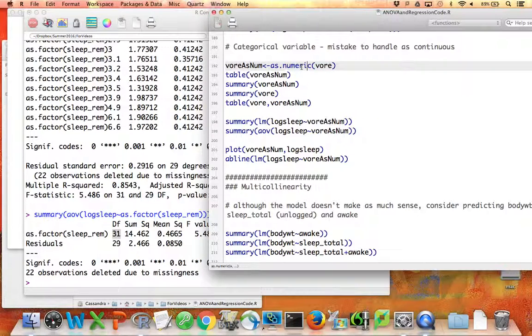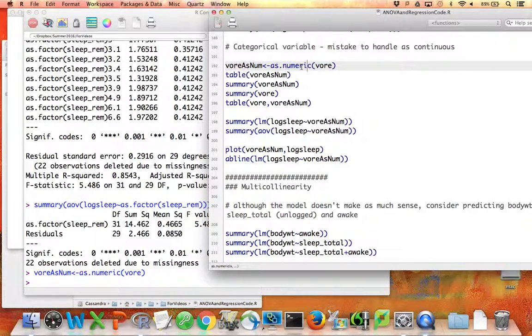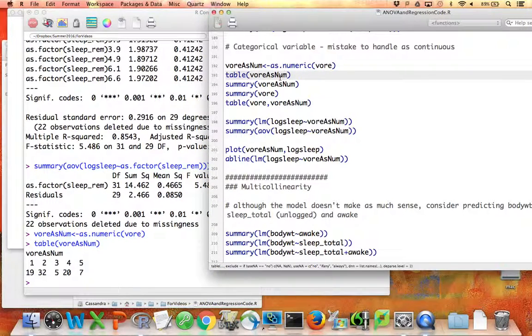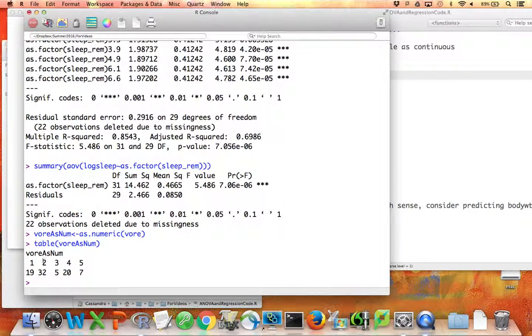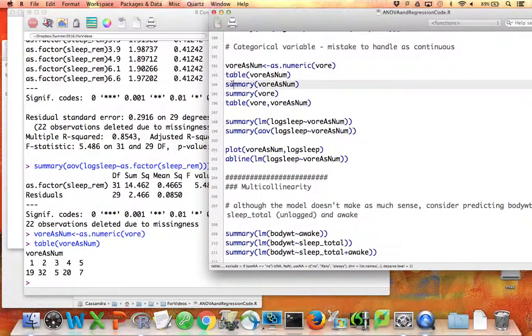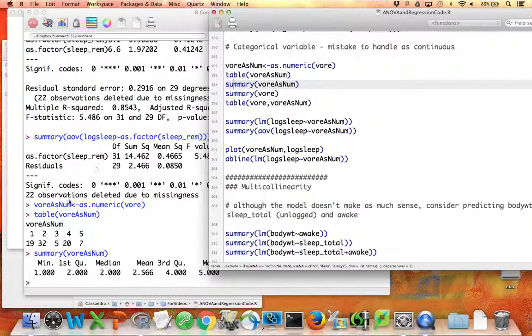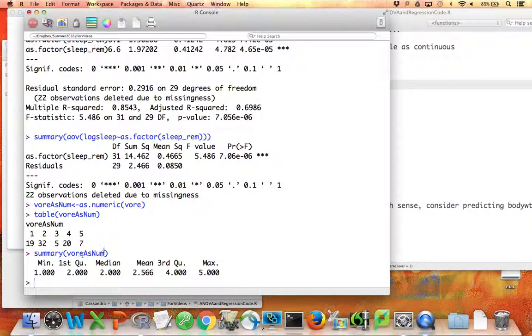So remember that the vor variable is categorical. If I do this, I can make a table. So instead of now labeling carnivores, herbivores, omnivores, etc., I'm just calling the same categories 1, 2, 3, 4, 5. I can summarize this now. Now here's where you can tell that this numeric version of vor is different than the factor version. You can't take the mean of omnivore, carnivore, etc. But if I start using the labels 1, 2, 3, 4, 5, now I can take the mean.